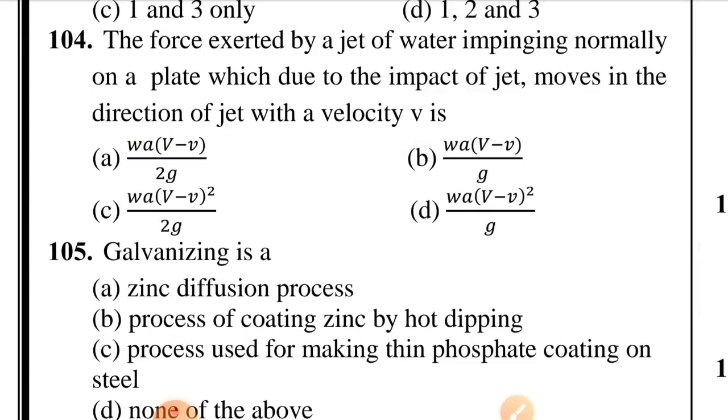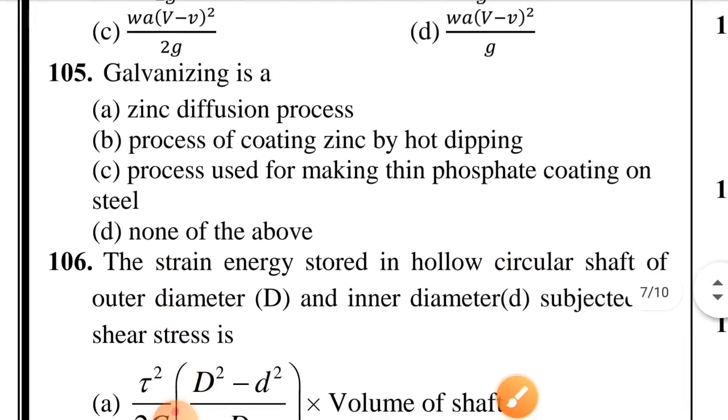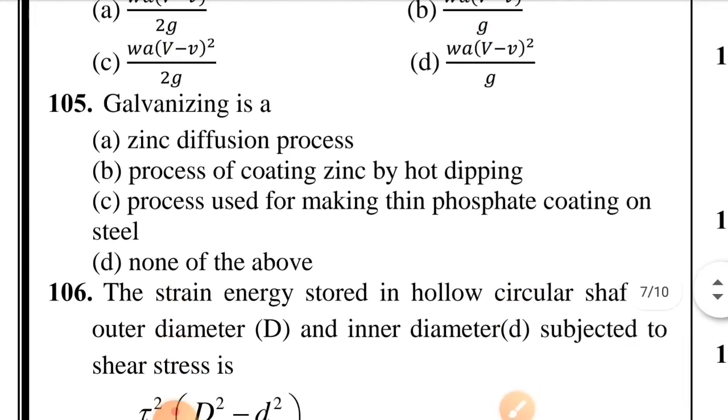Question number 104. The force exerted by a jet of water impinging normally on a plate which, due to the impact of the jet, moves in the direction of the jet with a velocity V is. Option D is correct, a into (v minus V) whole square by g. Question number 105. Option B is correct, process of coating zinc by hot dipping.